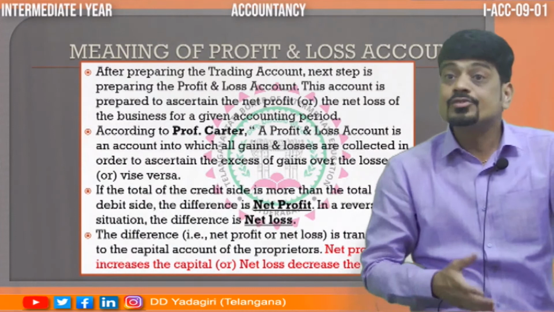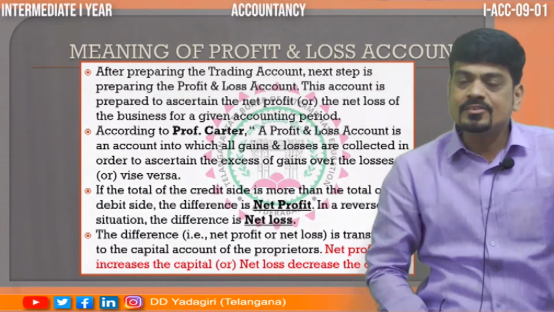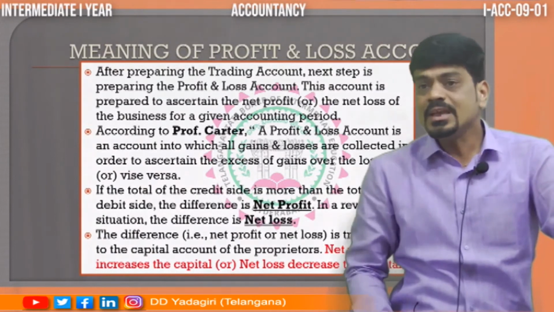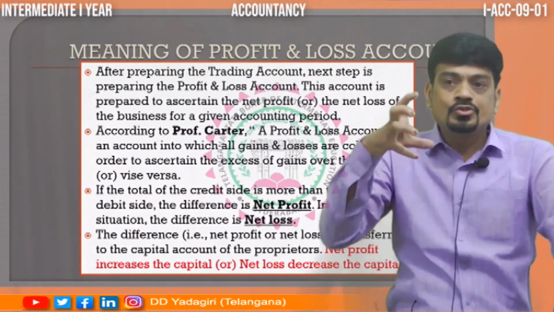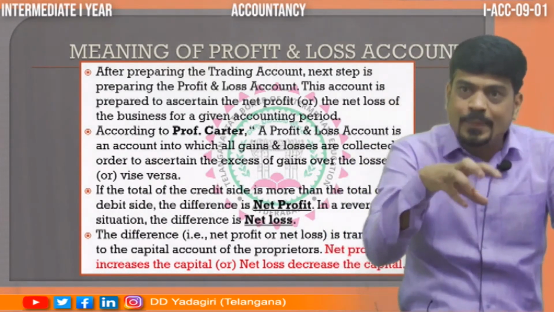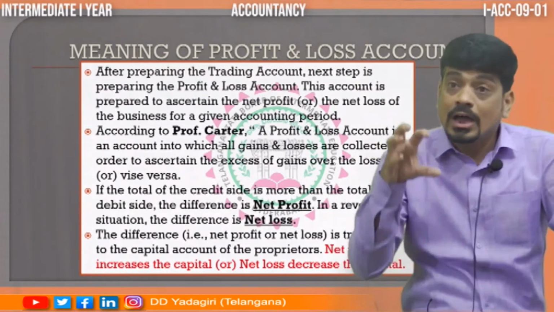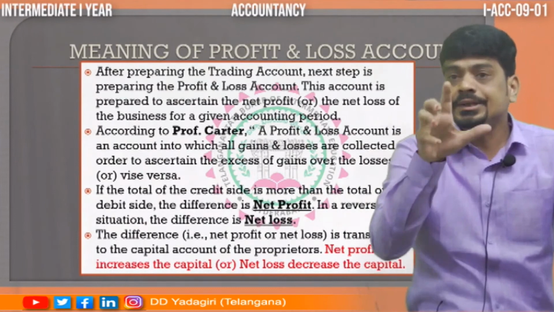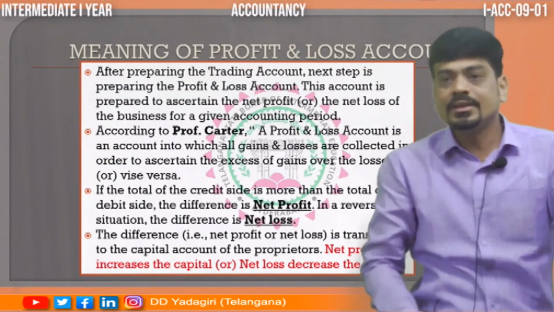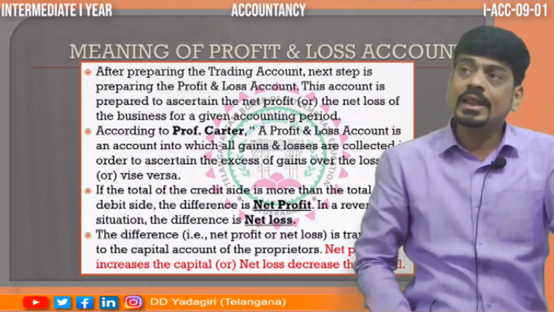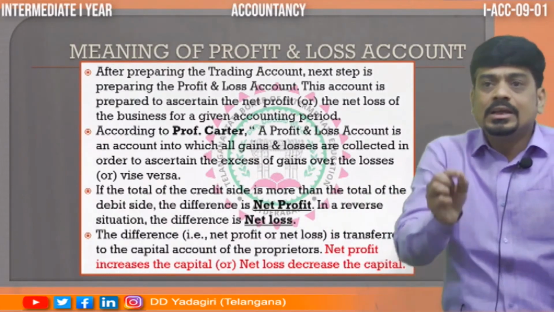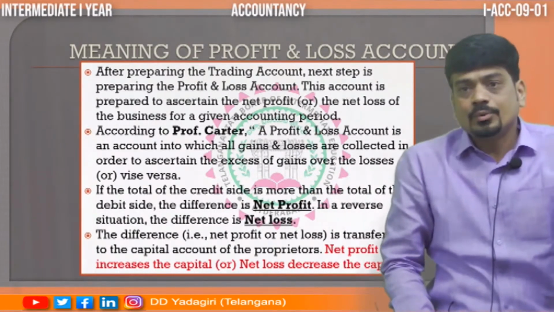Along with that, there are so many incomes which we get from the business. All those expenses and incomes are also to be considered so that we can get the net profit or net loss. Like that, the second part we are going to prepare is the profit and loss account.